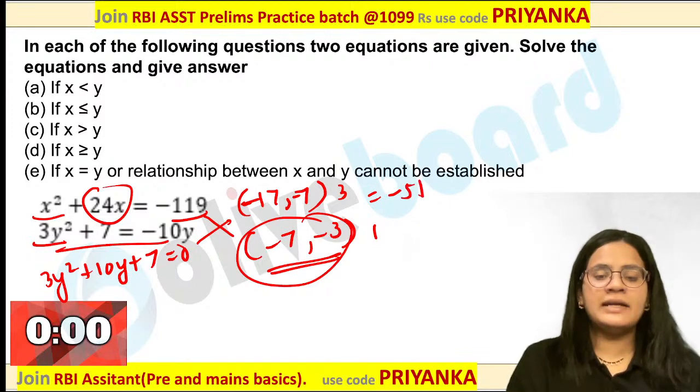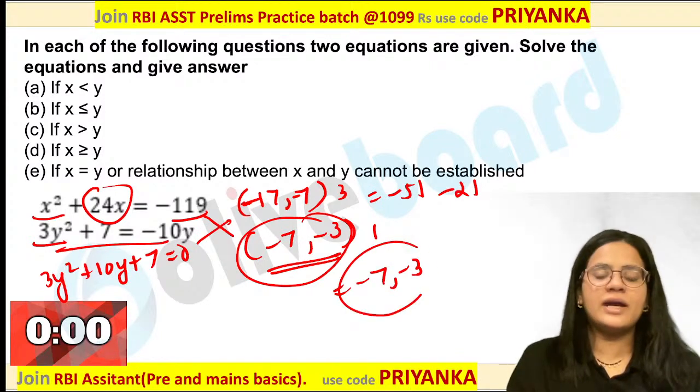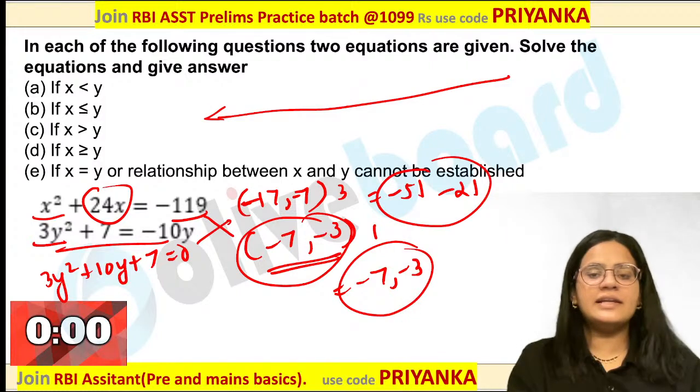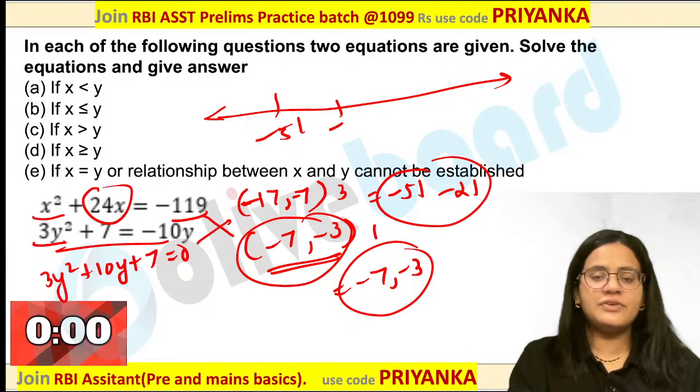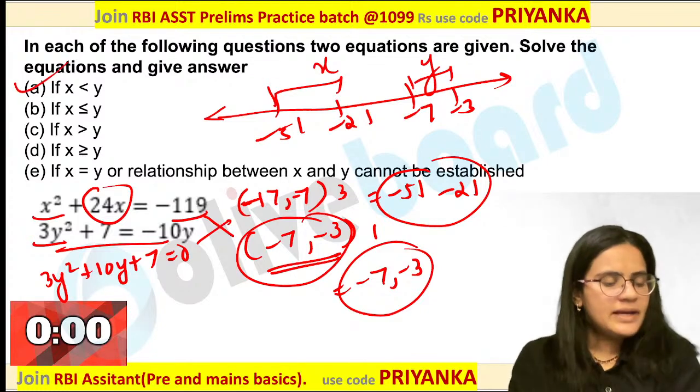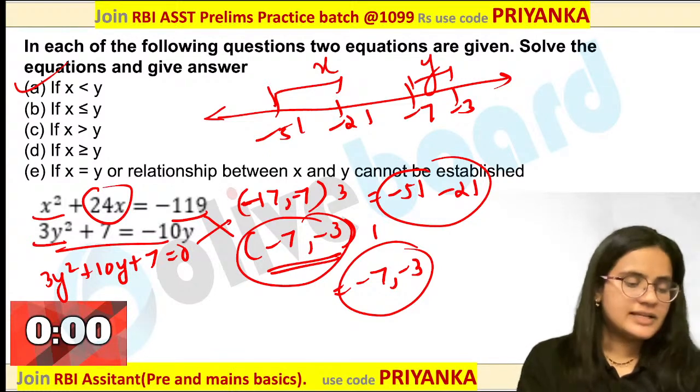You are going to get minus 51, minus 21. This is minus 7 comma minus 3. You can see these x values are really smaller on a number line. Minus 51, minus 21. Minus 7 comma minus 3. This is your y value. This is your x value. X is lesser than y would be the perfect answer. Very good guys. Very good.